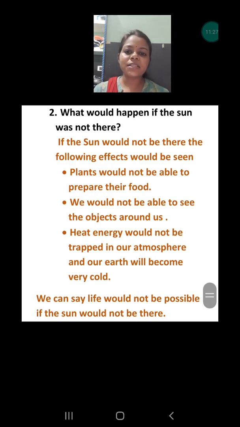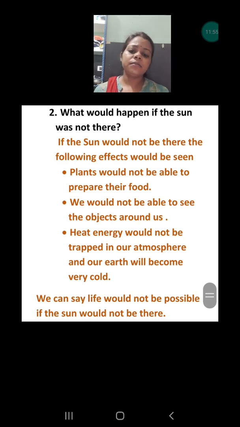Next question is asking, what would happen if the sun was not there? Sun is the natural source of energy. If the sun will not be there, plants will not be there. Why? Because plants cannot cook their food. Okay, plants will not be there, animals will not be there, we will also not be there. Plants could not prepare their food. Okay, we will not be able to see objects in the daytime. All the time darkness will be there.